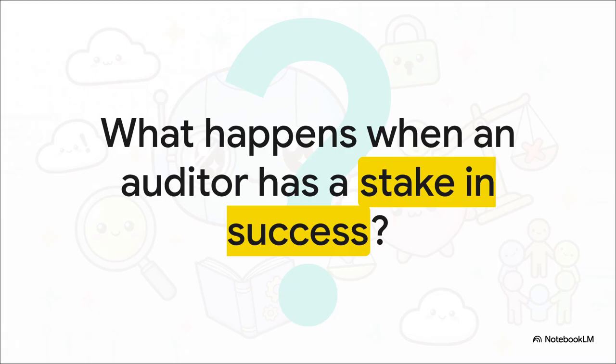Now, I'm going to put you in the hot seat for a second. Imagine you're the one tasked with verifying that a highly complex AI system is safe, fair, and secure. But there's a huge catch. You, or maybe your firm, actually have a financial stake in this system making it to market. What happens to your objectivity then? Well, the source material we're looking at today makes it crystal clear. A compromised audit has catastrophic potential. It can unjustly validate a flawed, biased, or totally insecure AI system, basically unleashing it into the real world with a rubber stamp of approval that it literally doesn't deserve.